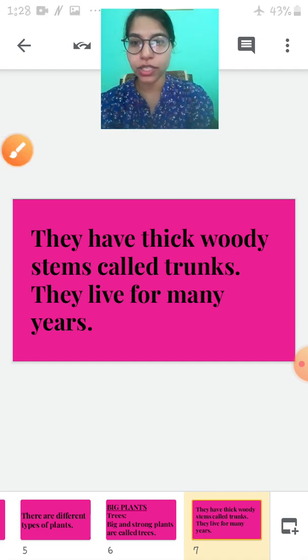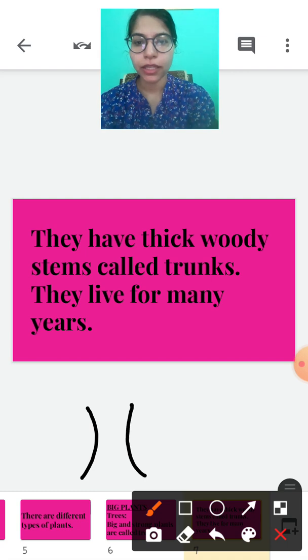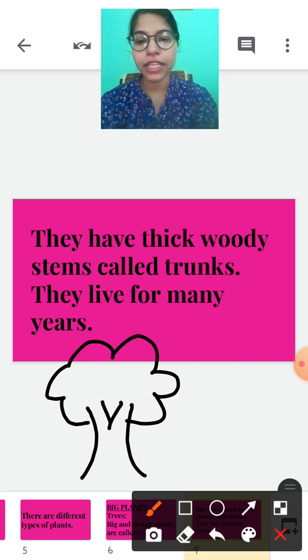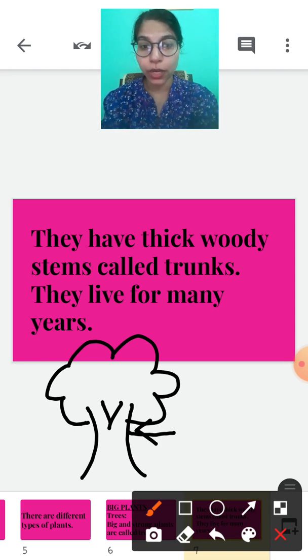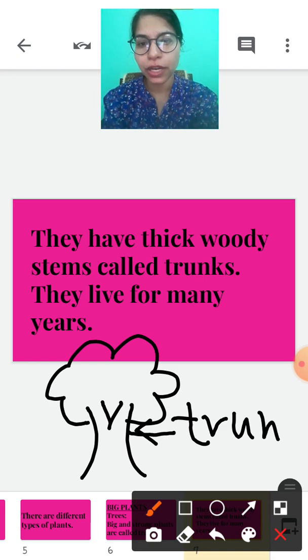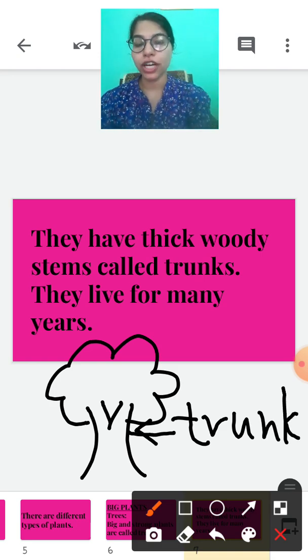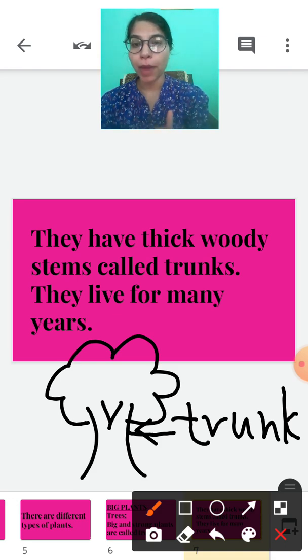Let me show you what a trunk is like. This is a tree, okay, and this part is called a trunk. What is the spelling of trunk? T R U N K. Trunk. What is a trunk? The thickest part of the plant or a tree is called the trunk and it is woody. They have thick woody stems called trunks.